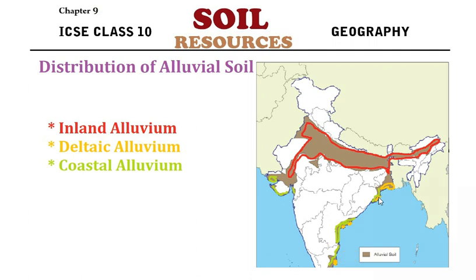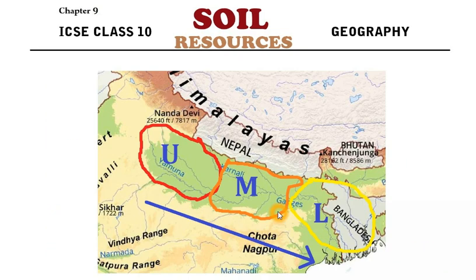So if you see this, the areas which I have marked in green color have coastal alluvium. Now before we go into the next, this is the entire North Indian plain or the Ganga plain. You can see the direction of the flow of the river, from north to west to east, we can say in simple. Height is more in this area and it decreases towards the eastern side. So the entire Ganga plain can be divided into three different regions: the upper Ganga plain, the middle Ganga plain and the lower Ganga plain. So keep this in mind.